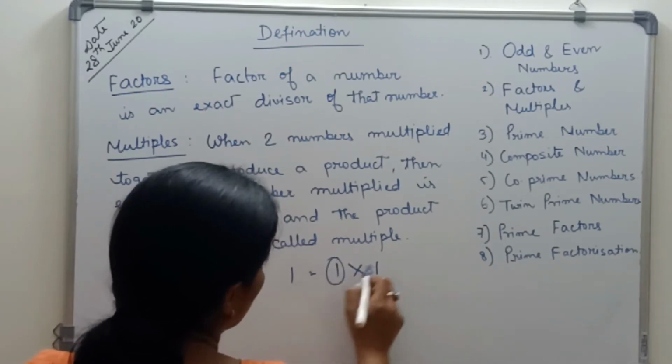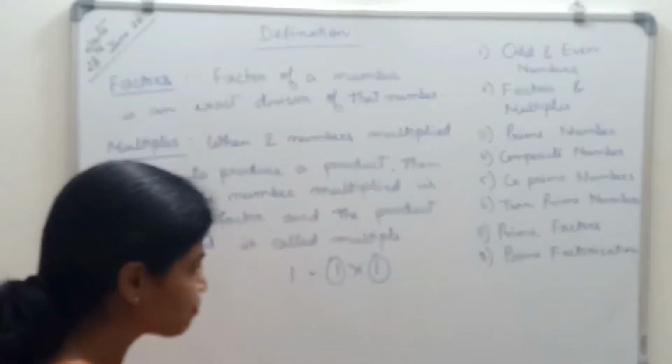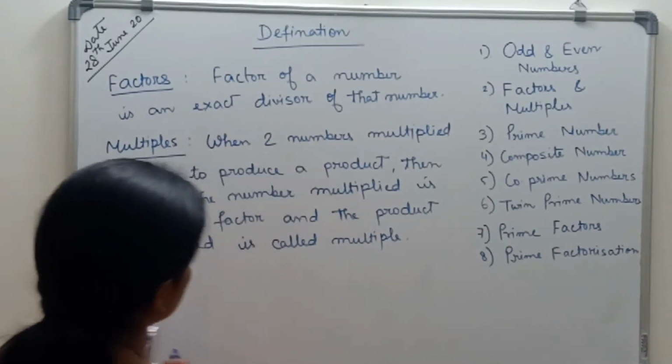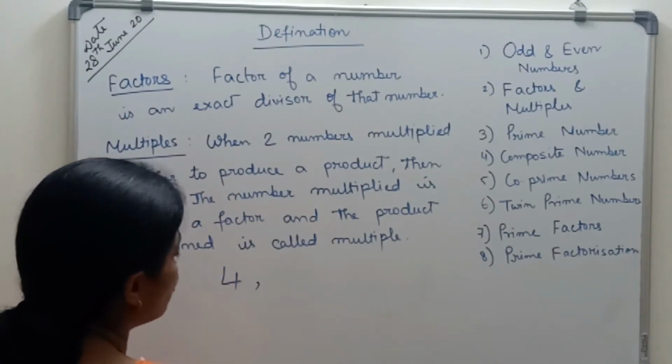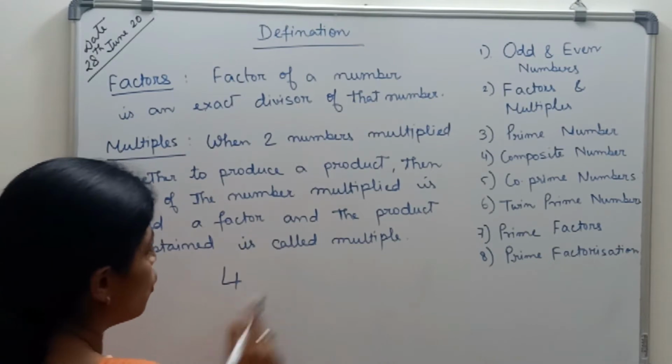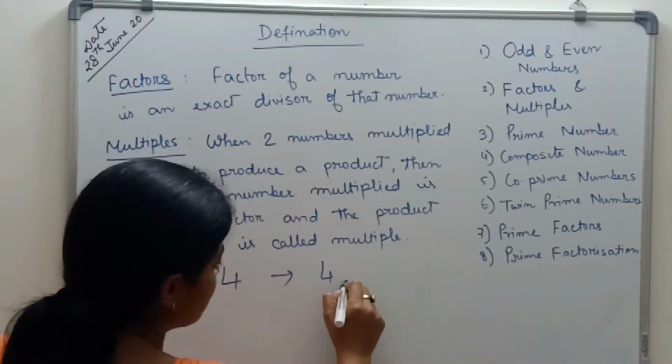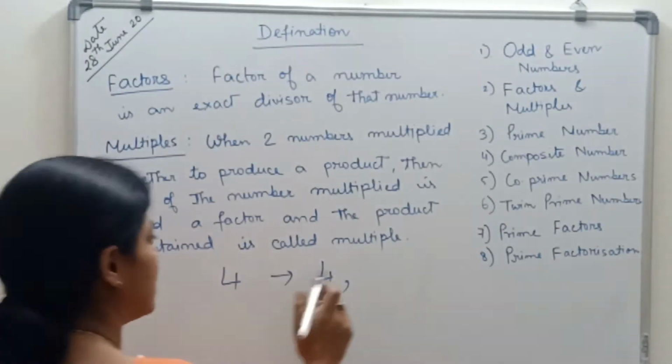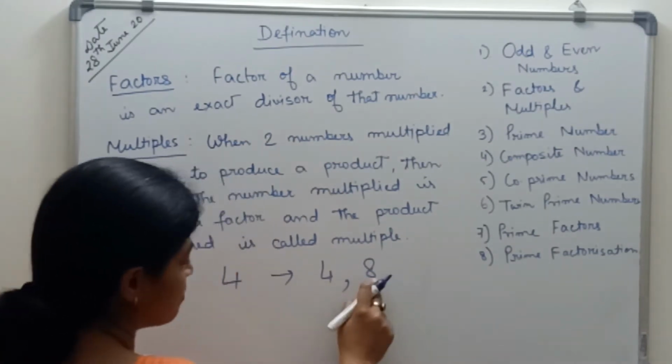So 1 has only one factor. And how to write multiples? Suppose I write the multiples of 4. What are the multiples of 4? 4 ones are 4, so 4 is a multiple of 4. Then 4 twos are 8, another multiple of 4.